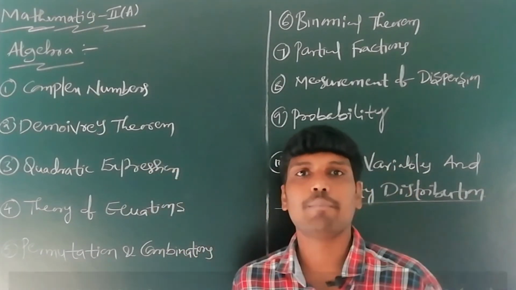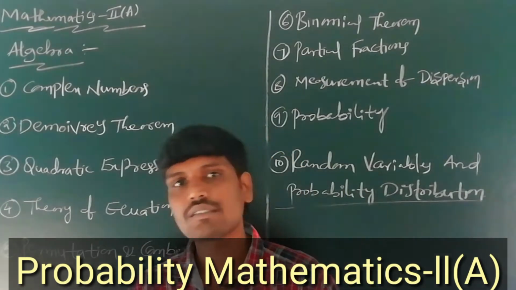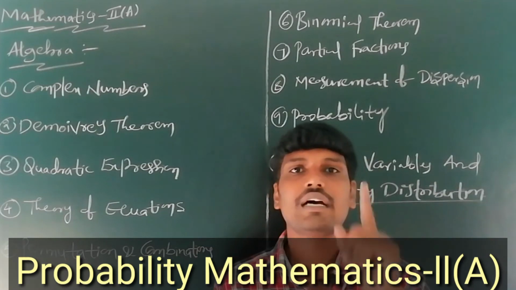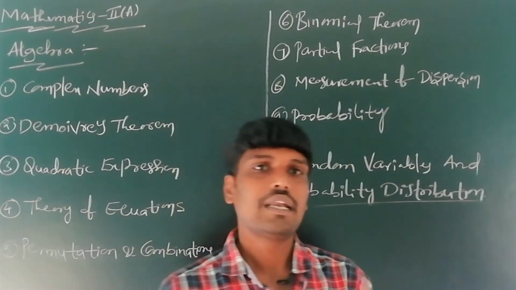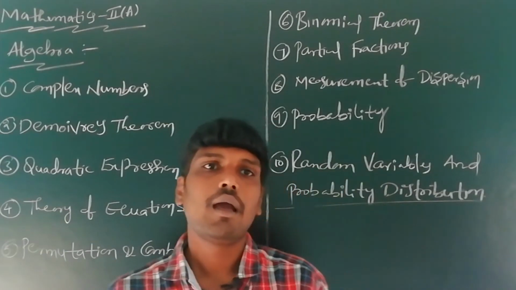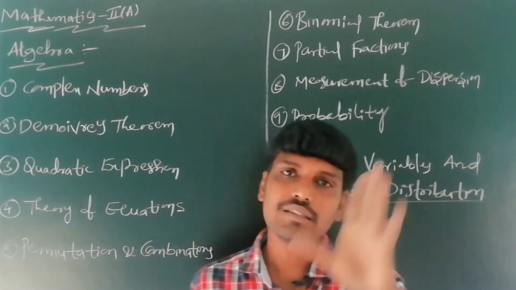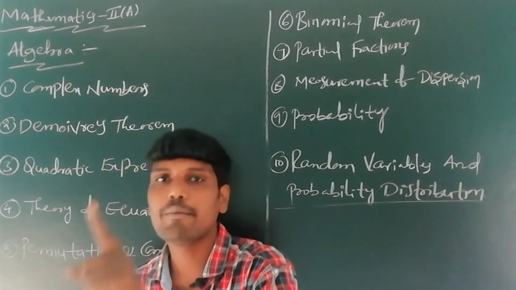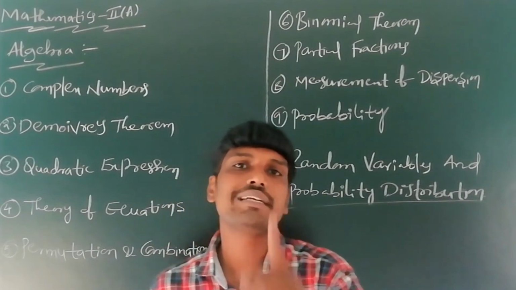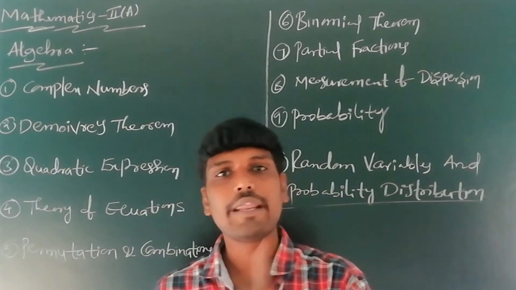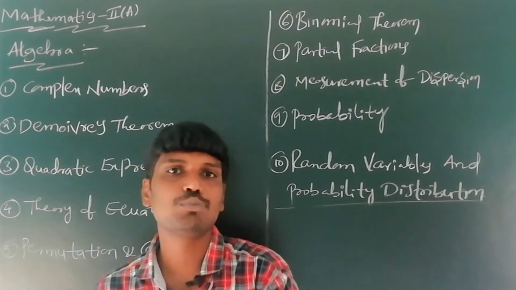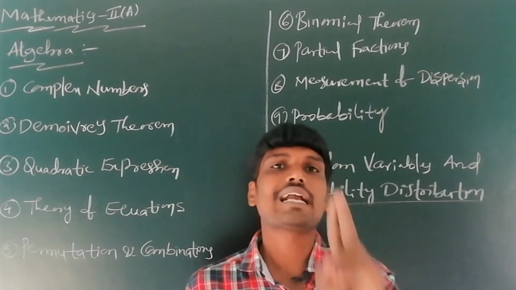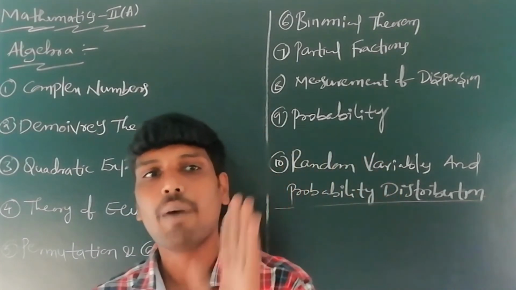Next, the probability part has two chapters. The first is the ninth chapter of Mathematics 2A, that is probability. The second chapter of the probability part is the 10th chapter, the last chapter of Mathematics 2A: random variables and probability distributions.